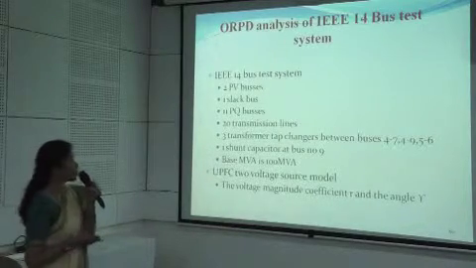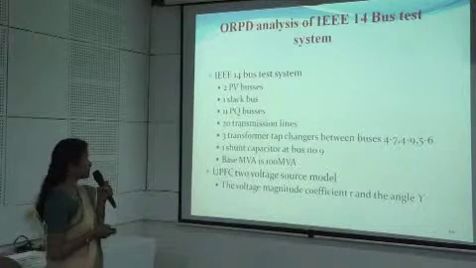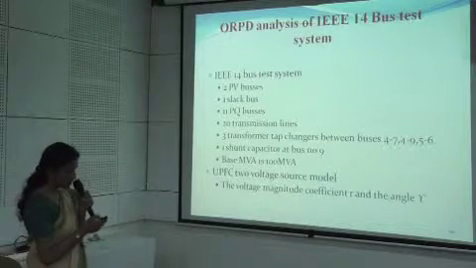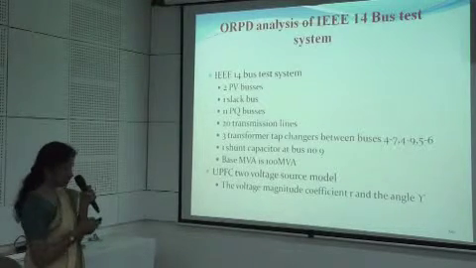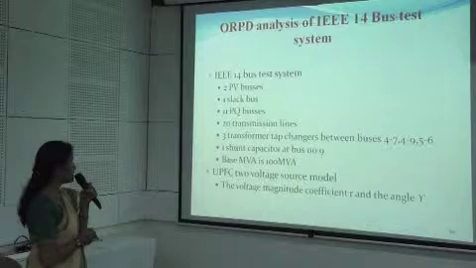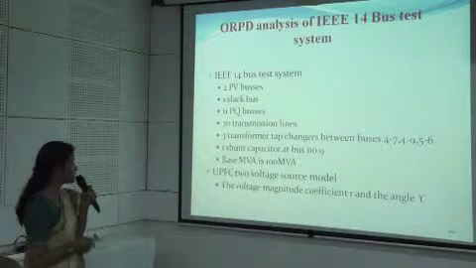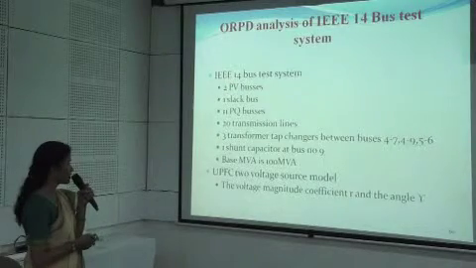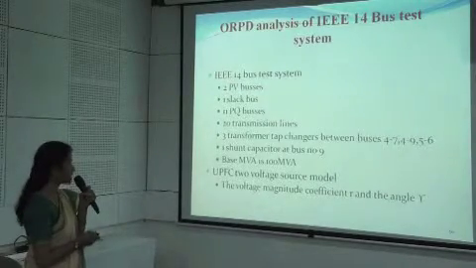Now next, I have chosen the IEEE 14 bus system. The details of the IEEE 14 bus system are as follows: it comprises 2 PV buses, 1 slack bus, 11 PQ buses, 20 transmission lines, 3 tap changing transformers, 1 shunt capacitor, and the UPFC two voltage source model with the variable values of R and gamma.